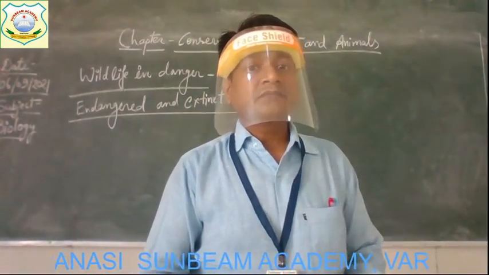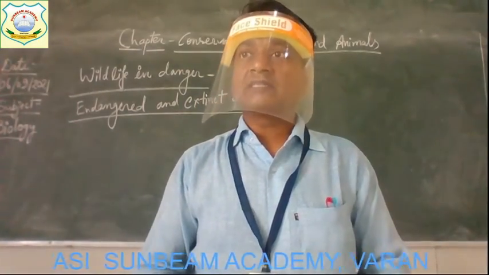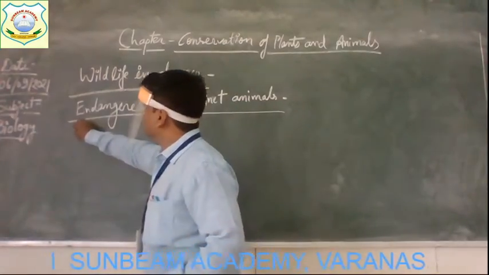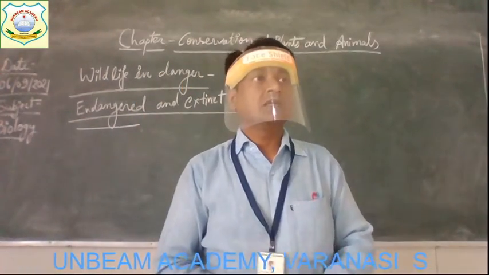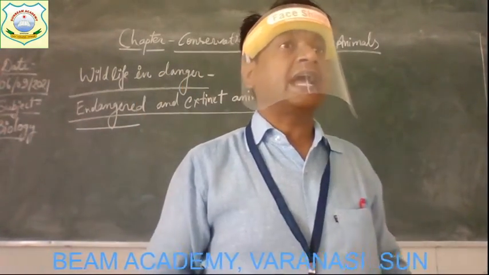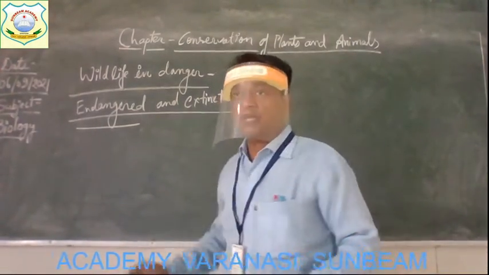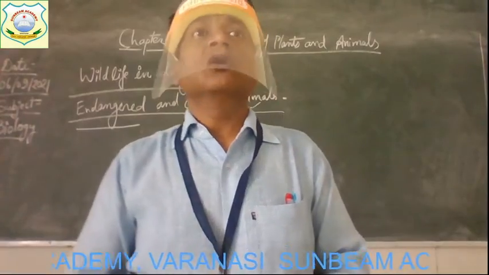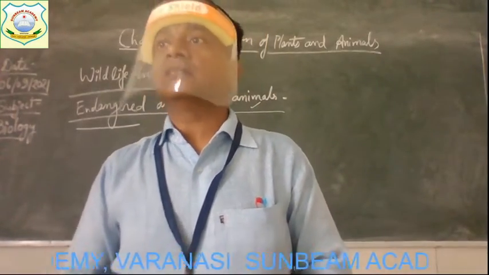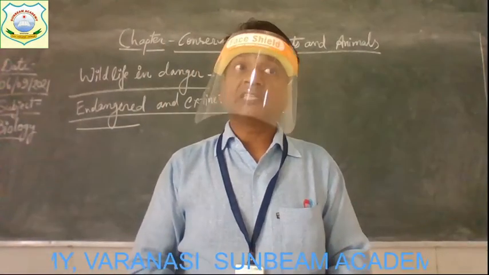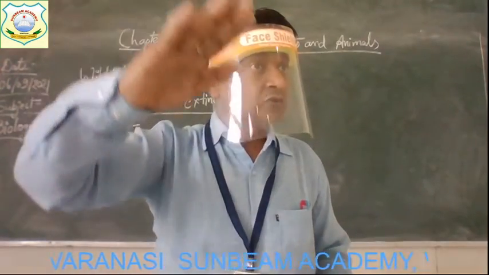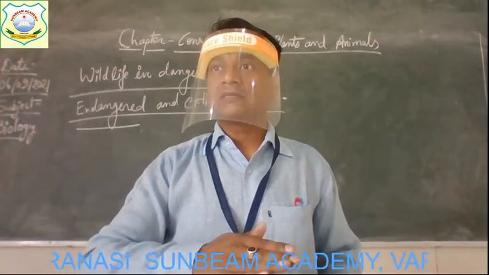Endangered and extinct animals. The first word, endangered, simply indicates the species of animals, the group of animals, whose life is in danger. And that is why their population is going to decrease. Right?